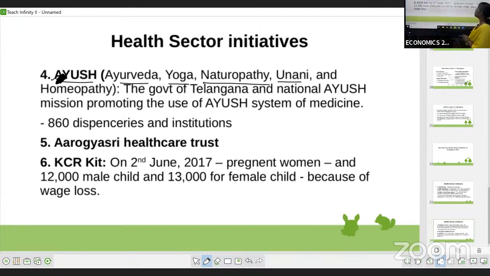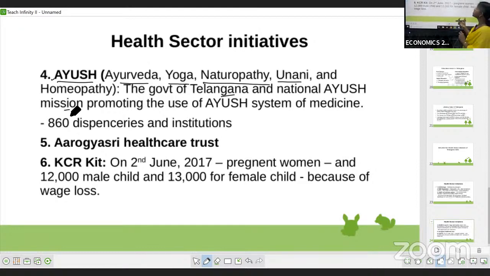What the Telangana government has done is, together with the National Ayush Mission, they are trying to promote the use of Ayush. They are encouraging people to use Ayurveda or yoga. Nowadays you can see that yoga has become very famous, Ayurveda also, and homeopathy.